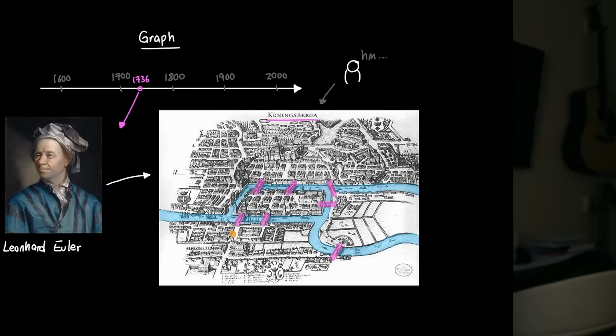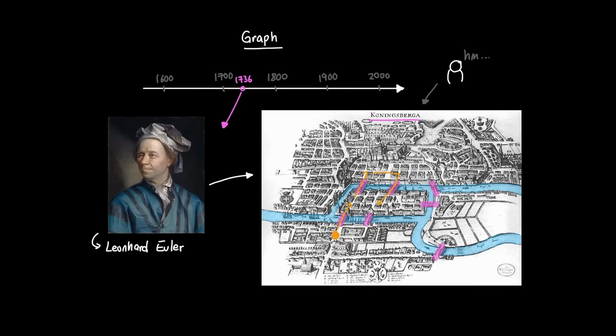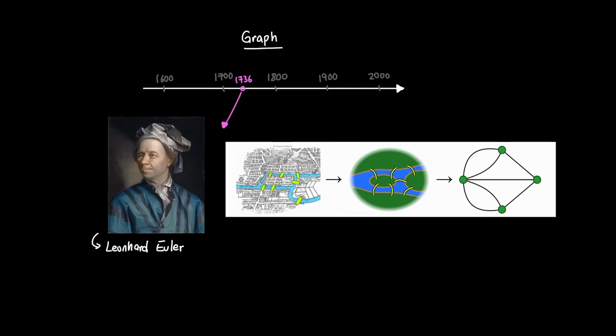Now, you might try and hypothesize a way by process of elimination. Maybe you can start here and try to cross the bridge this way, or maybe you just start on the island instead and see if there's another way possible, and you'll soon realize that this is not possible. Euler agreed. But it's not just that this wasn't possible, but how Euler simplified the problem into a simple concept shown in this diagram.